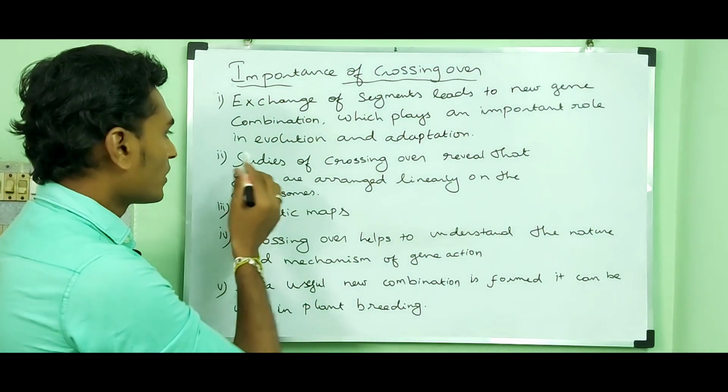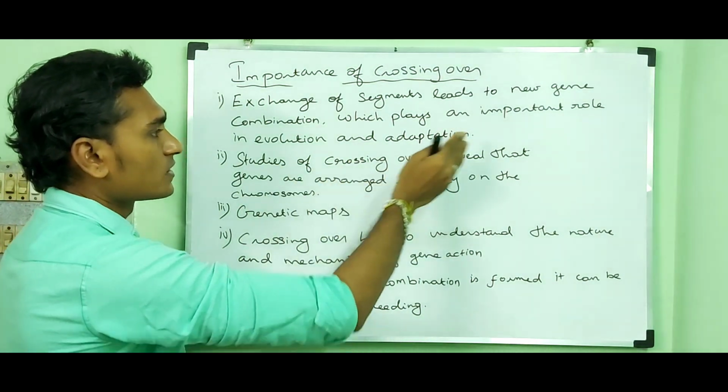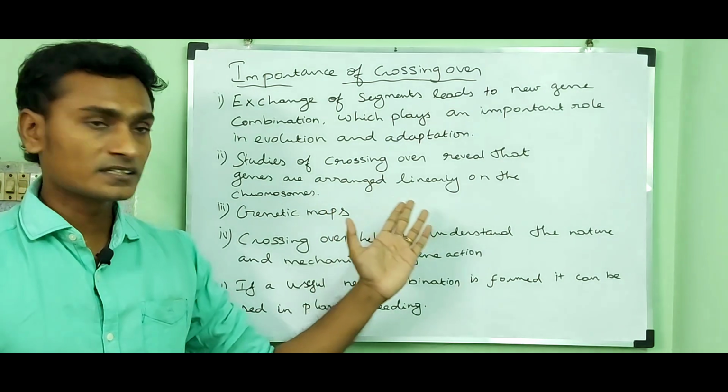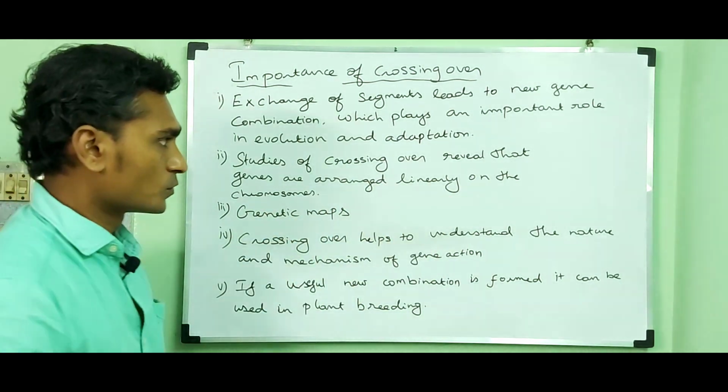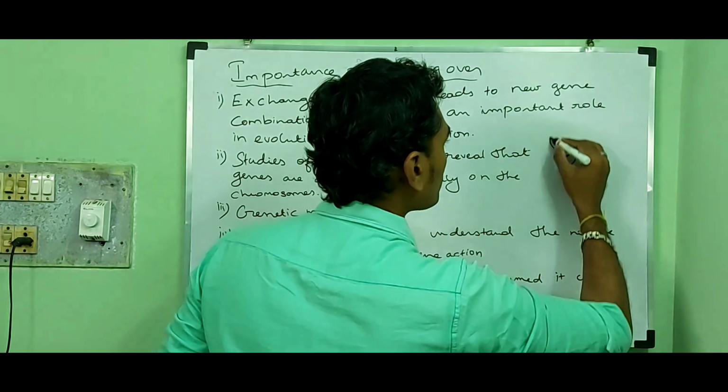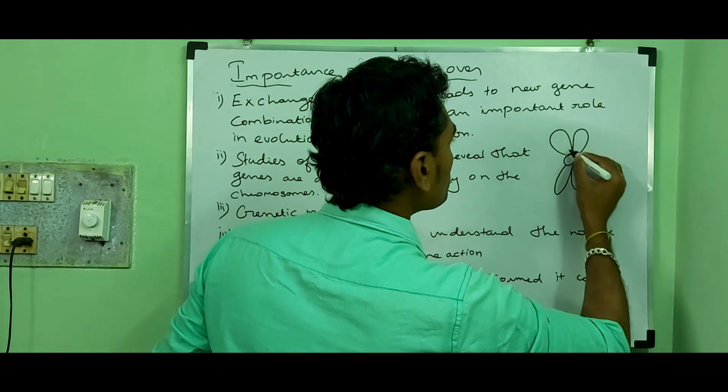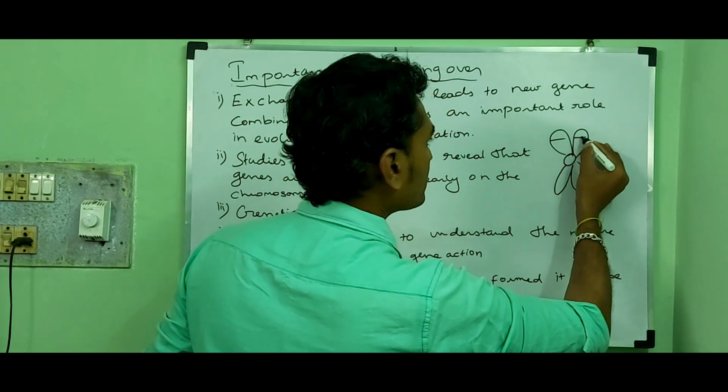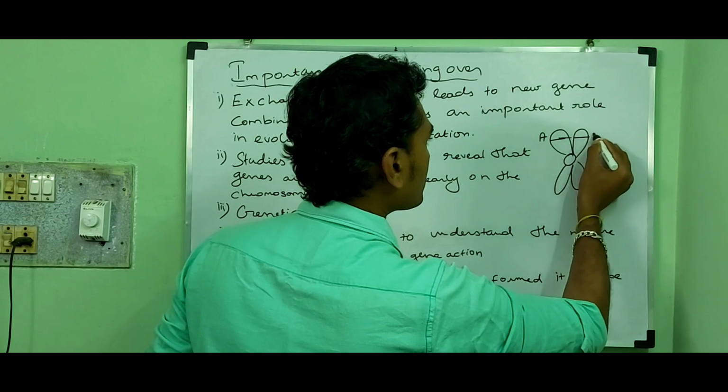Then the second point is the study of crossing over reveals that the genes are arranged linearly on the chromosome. So this is a chromosome which contains genes and they are arranged linearly.